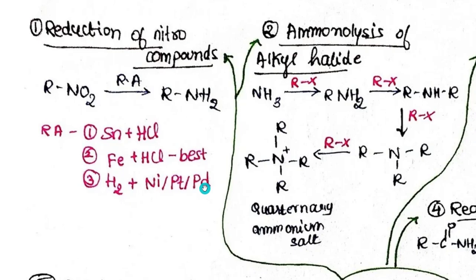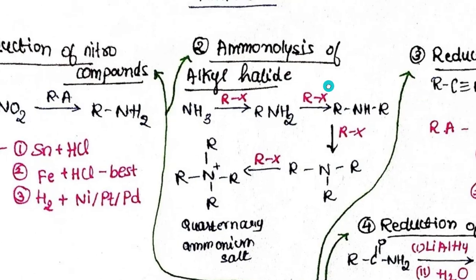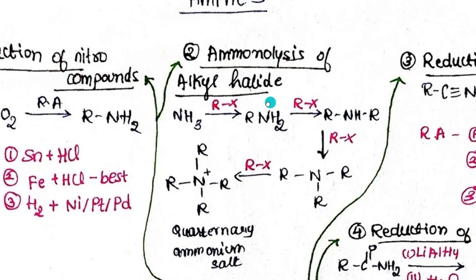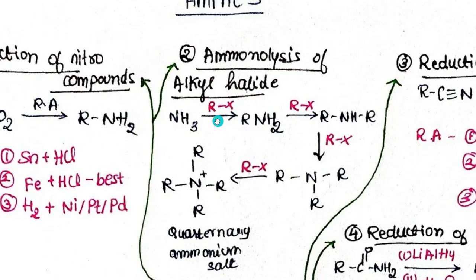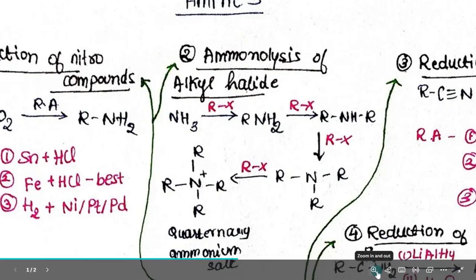Coming to the second one, ammonolysis of alkyl halide. Now what do you mean by alkyl halide? It is RX, where R is alkyl and X is halide. And this is my ammonia, NH3. When it reacts with alkyl halide, this R gets attached to nitrogen.